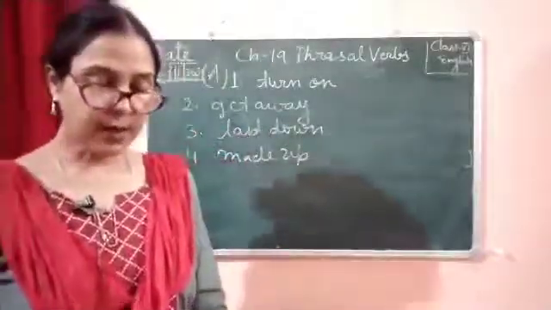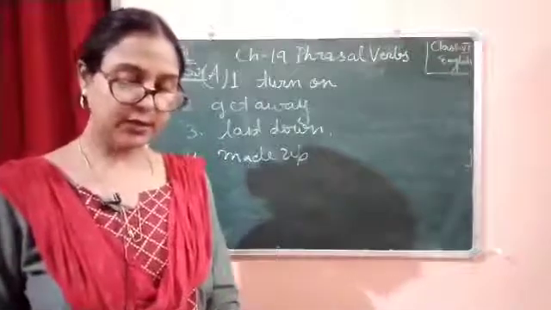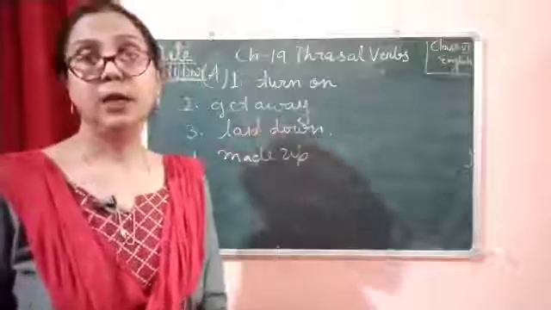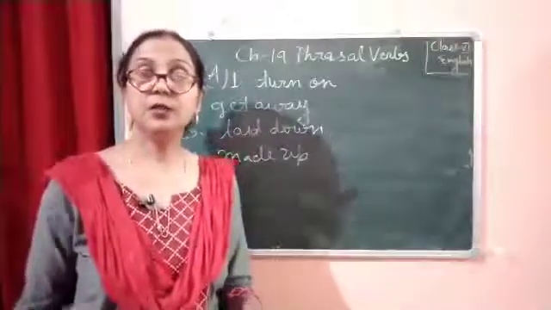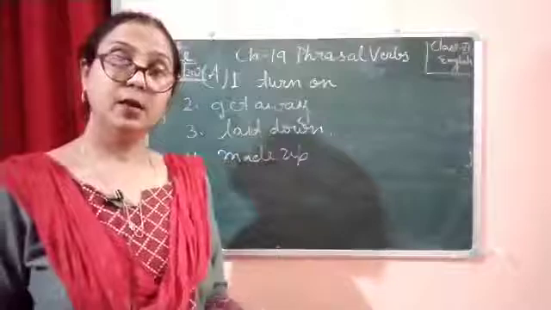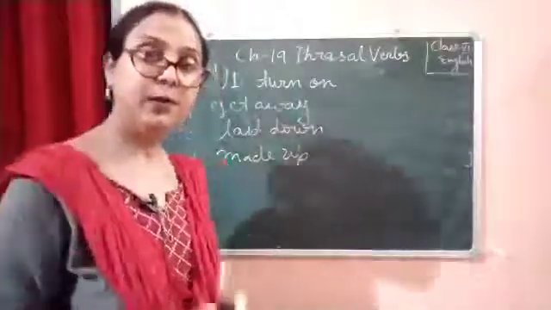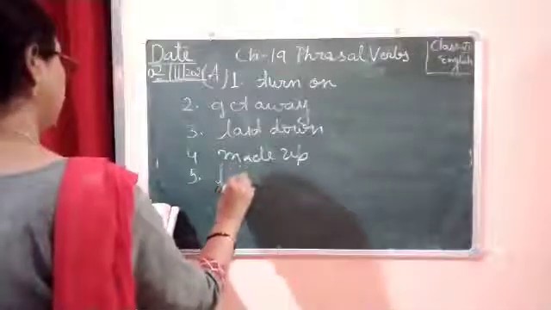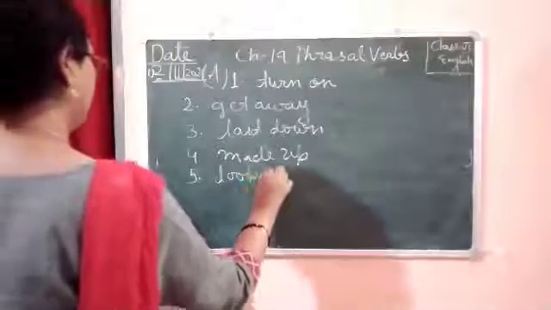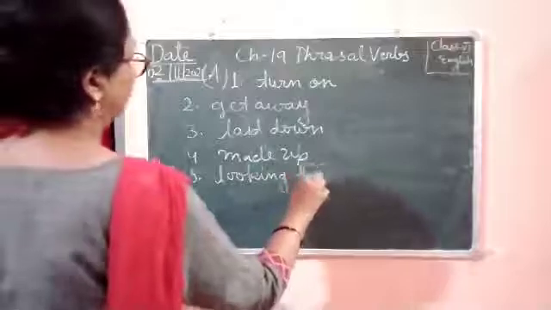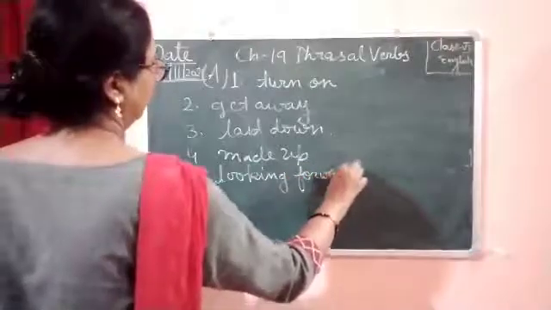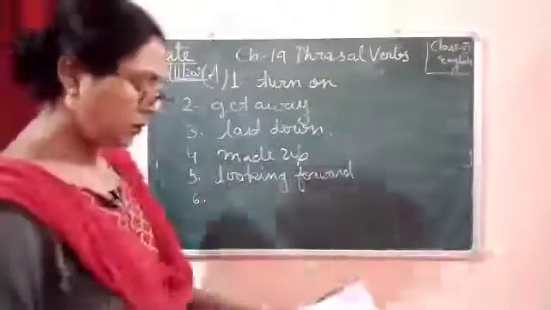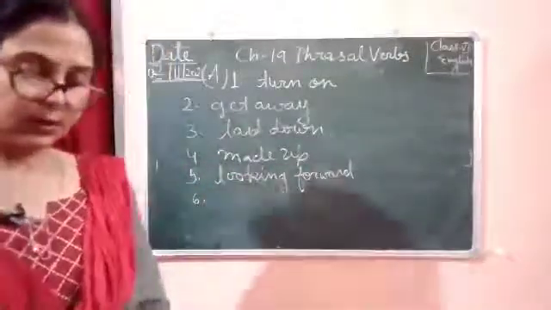Now fifth, Deepa is dash to her sister's marriage. Now we are going to choose looking forward. Looking forward means we are just hopeful for the next season of wedding, in the future. So number 5, Deepa is looking forward to her sister's marriage.